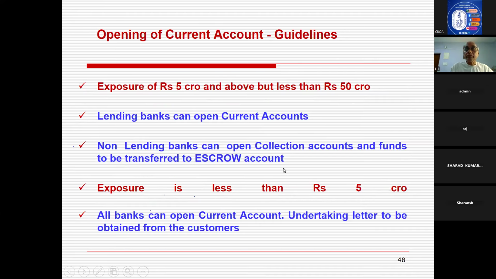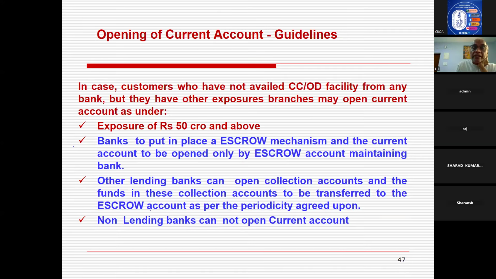So I told you about OCC exposure above 50 crores, that is 50 crores and above. Now, other than OCC exposure, I told you about it in the previous slide. These are customers who have not availed an OCC facility, but they have exposure of 50 crores and above, term loan, etc., from other banks.